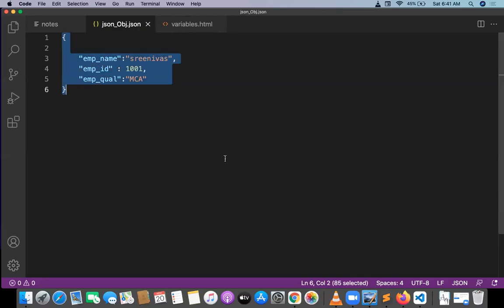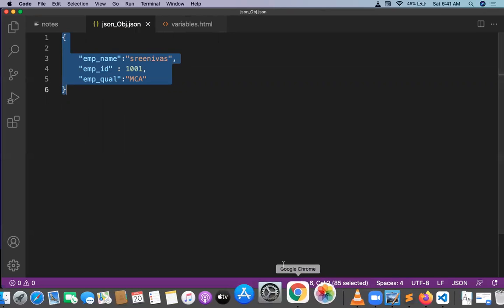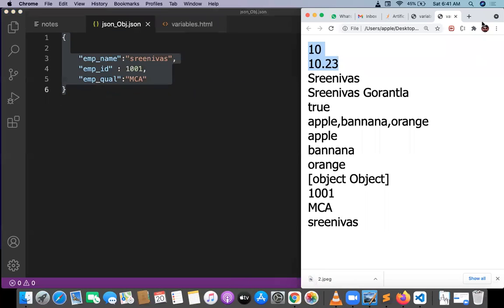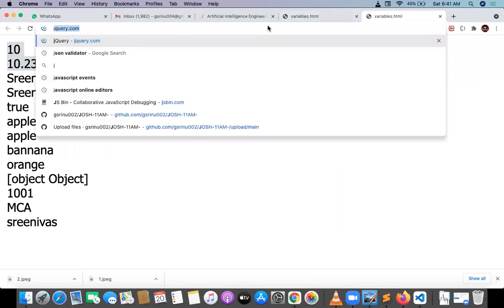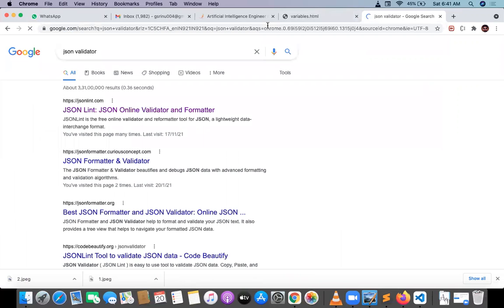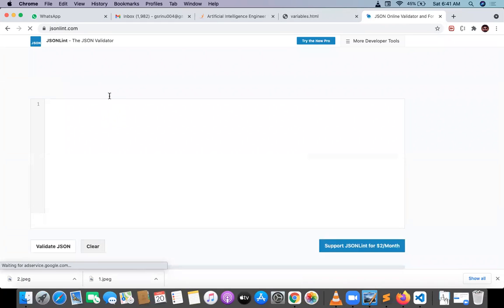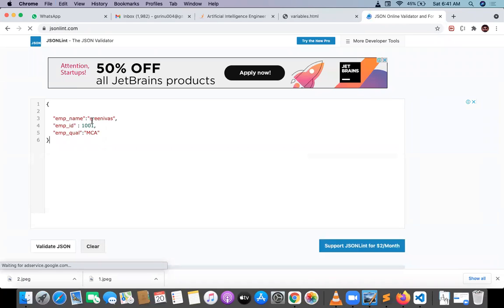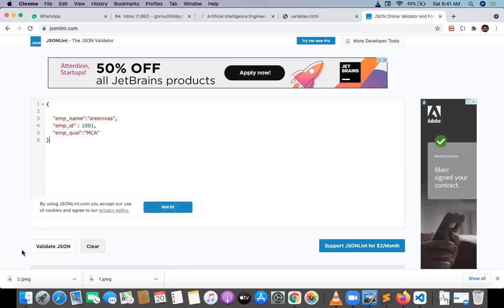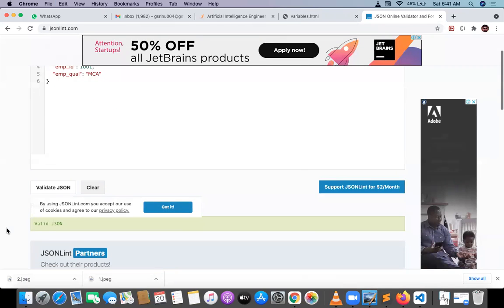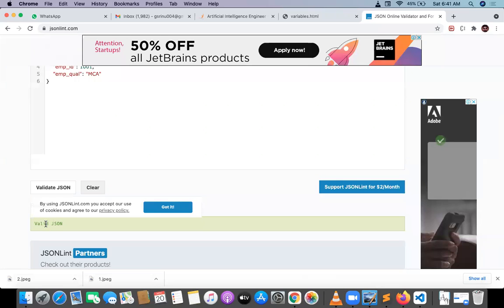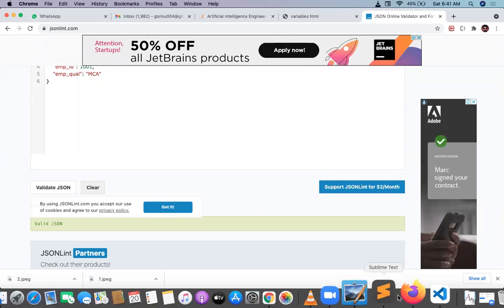Control A, Control C, and there is a website called JSON Validator, JSONLint.com. There you paste your JSON content and click on the validate button. Click on validate, and we get the valid JSON. So the JSON file is valid JSON. We don't have any issue with the JSON file.